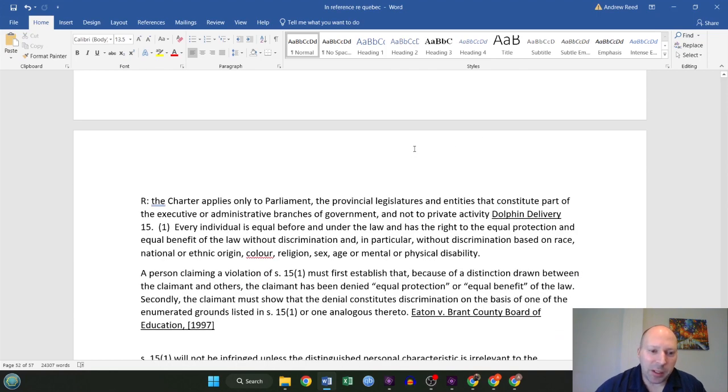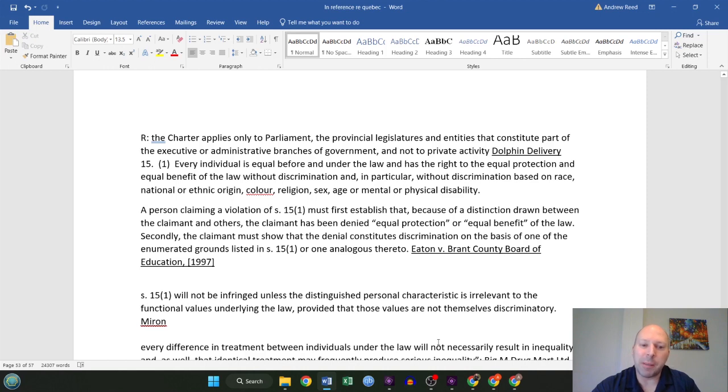So in this case, some rules came from this case. The Charter applies only to the Parliament, the provincial legislators, and entities that constitute part of the executive or administrative branches of government, and not to private activity. This is from Dolphin Delivery. Section 15(1) itself says, every individual is equal before and under the law, and has the right to equal protection and equal benefit of the law without discrimination, and in particular without discrimination based on race, origin, color, religion, sex, age, mental or physical disability.